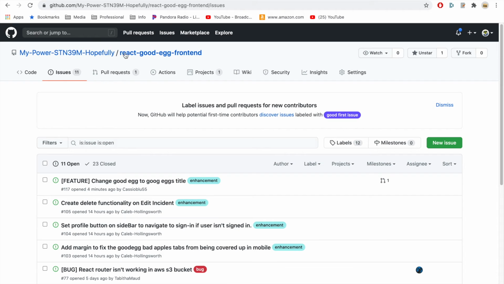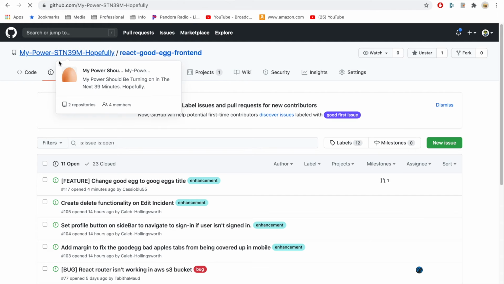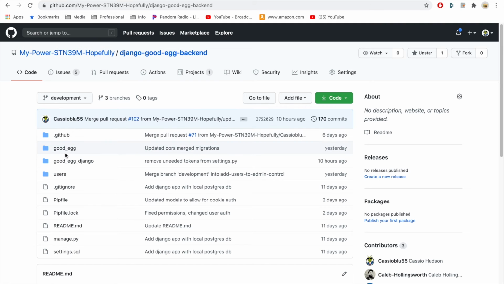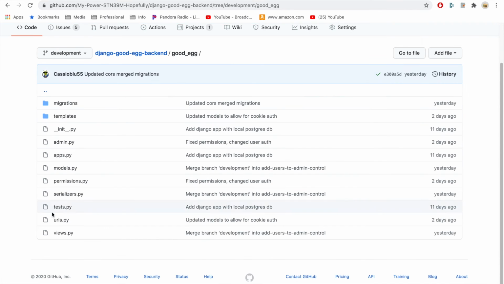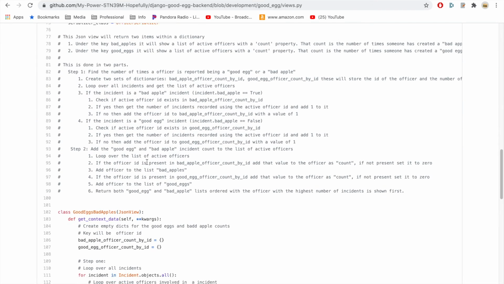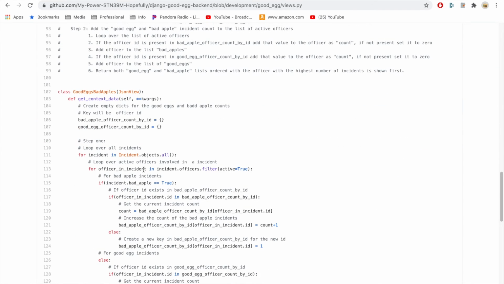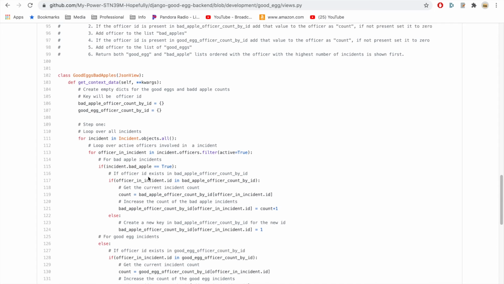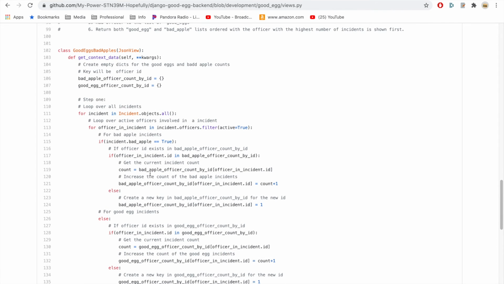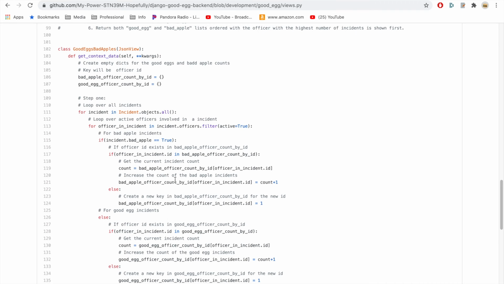In the meantime, I'm going to look at one of the other things that I did, which is a little less visible, but it is actually the view for getting the actual number of bad apple incidents and good egg incidents.